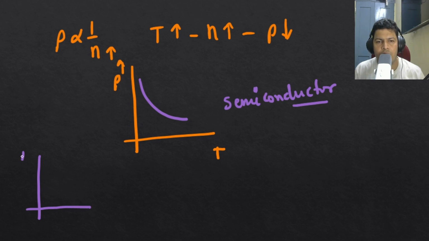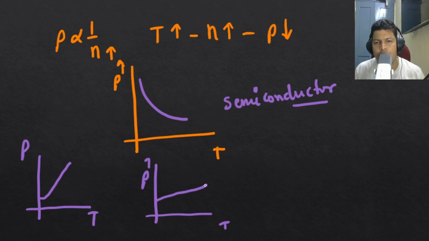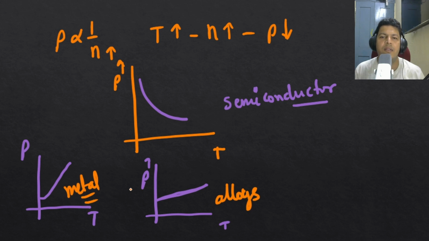That one is resistivity. Okay, tell me which one is this one, and name it also. It will be a quick revision for you. So this is alloys, and this is metal. Please remember this. This is very important. Actually, direct questions used to come, like draw graphs for metal, alloys, and semiconductors.